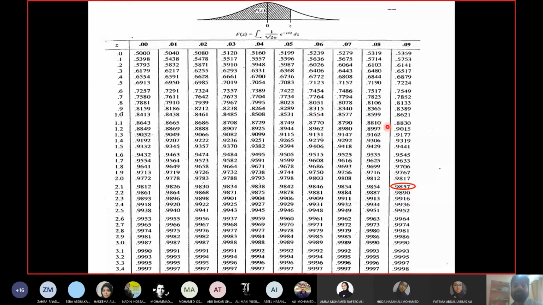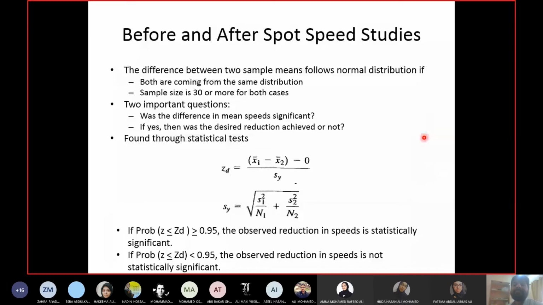So this is the first thing you will do. The second thing is, whenever you apply some improvement, you are looking at a target. Your target is to achieve some number in the end, some reduced speed in the end. So how much reduction do you want exactly? The first question is, did I achieve a significant reduction? If yes, then did you achieve the required reduction or not? If it is significant but not up to the required mark, then still you have failed. So the second question is, did you achieve the required reduction in speed or not?